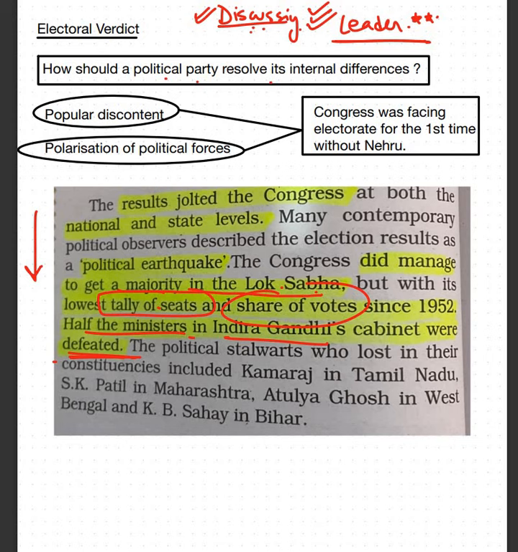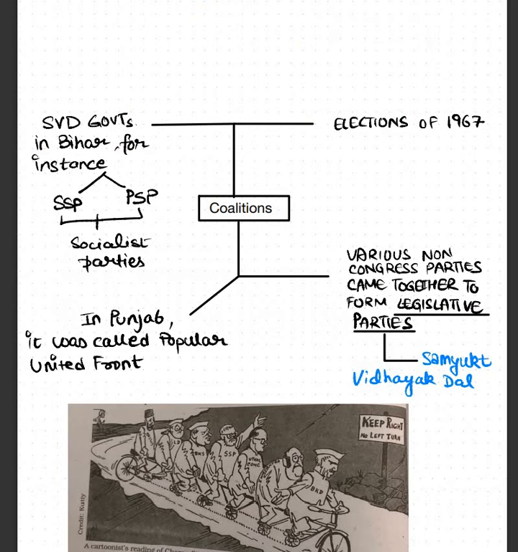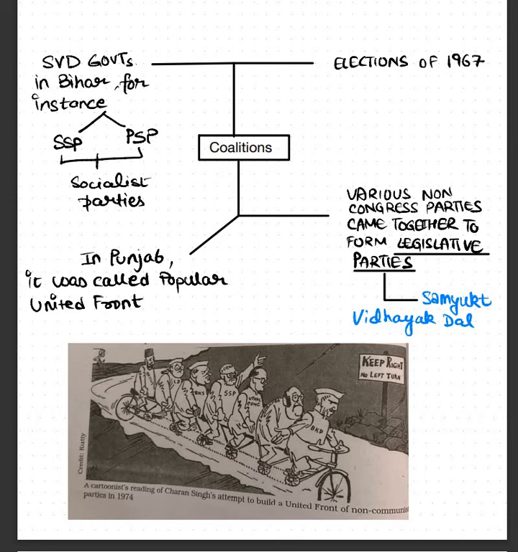Like the very famous Kamraj ji in Tamil Nadu, S.K. Patil in Maharashtra, Atulya Ghosh in West Bengal. These were very famous political leaders who lost their popularity and lost in the elections as well. It was a ground shaking result during the fourth elections.